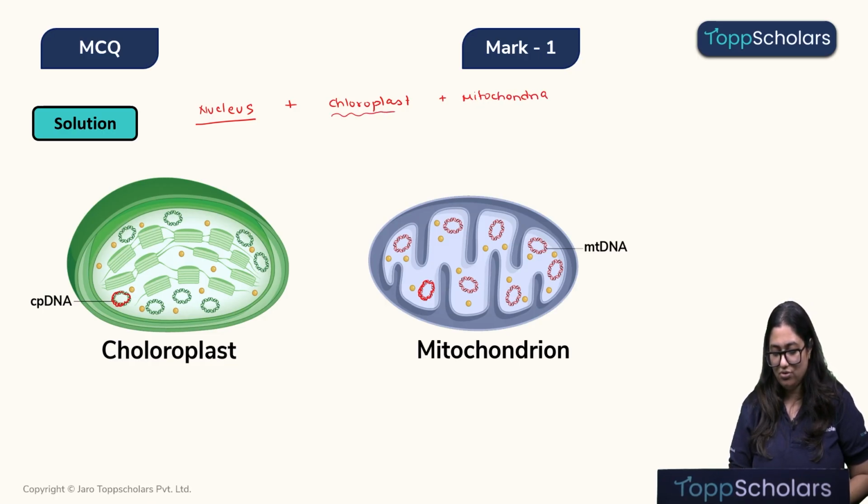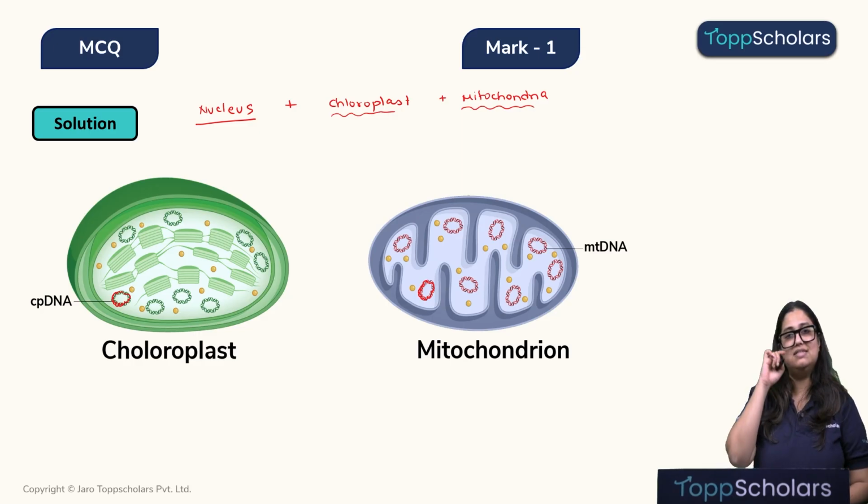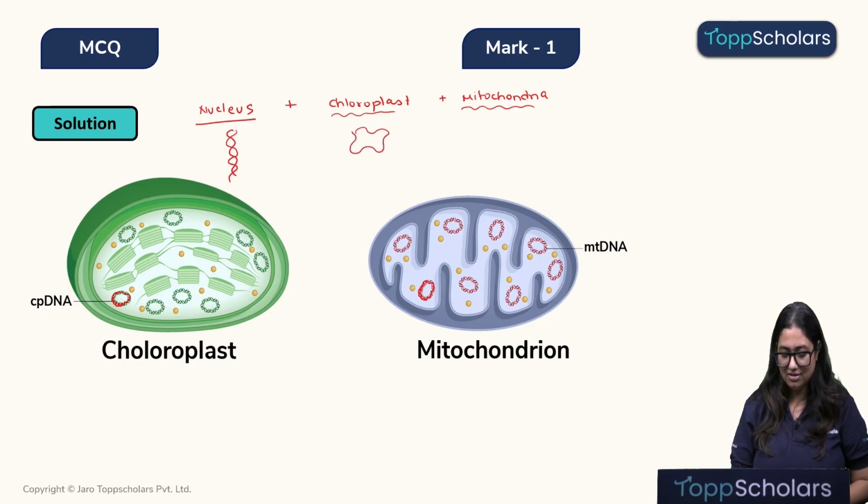However, children, if you look at the structure of DNA, it is slightly different. In the nucleus, the DNA is usually linear. However, if you look in the chloroplast and the mitochondria, the DNA is circular, right? So, this is one small difference that we need to keep in mind.